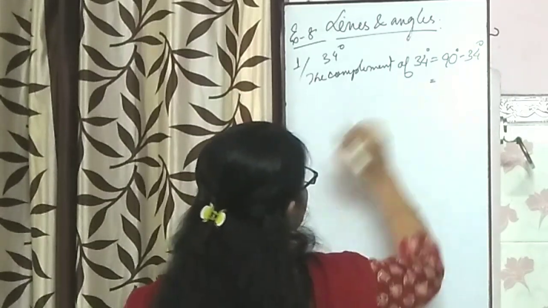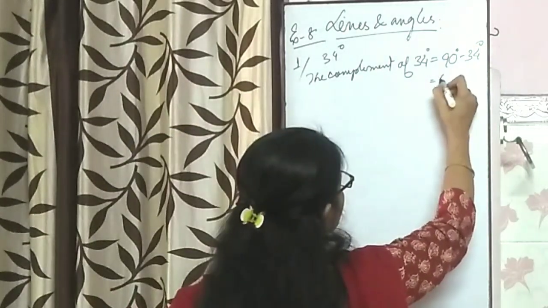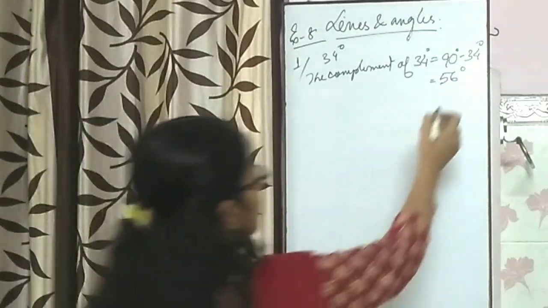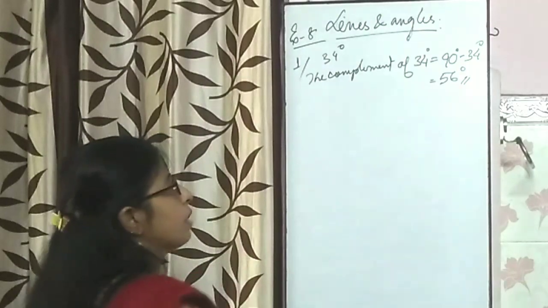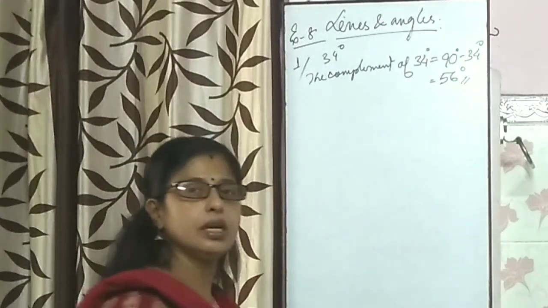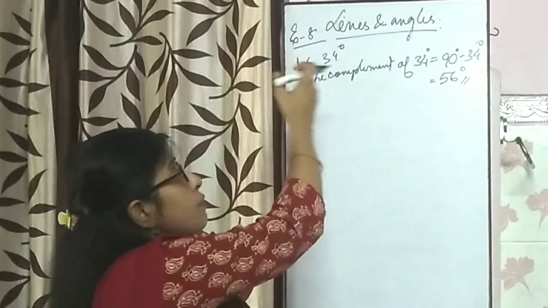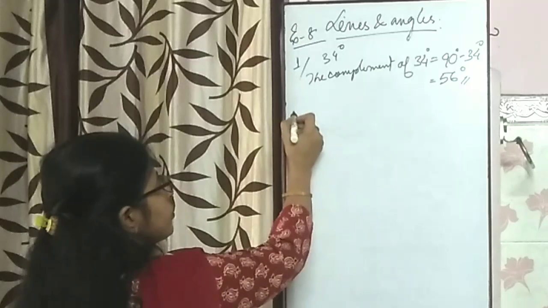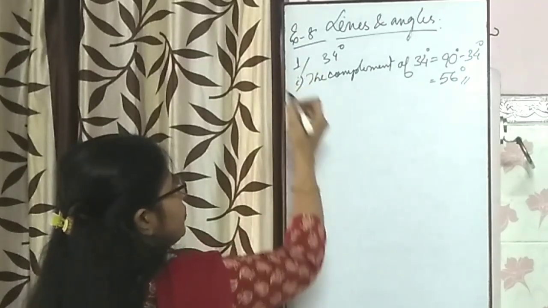You have to subtract. So it gives you 56 degree. So this way it is to be mentioned, otherwise if you write directly 34 equals 90 minus 34 degree, then it's a wrong thing, because 34 cannot be equal to 90 minus 34 degree. Clear? I am showing you one sum.